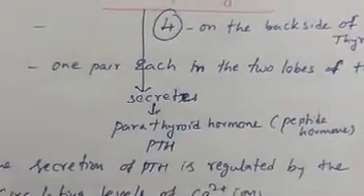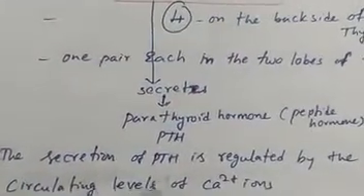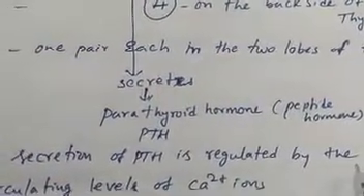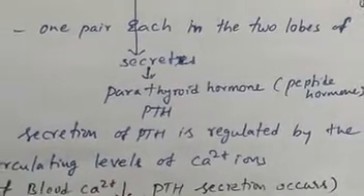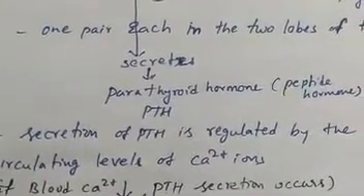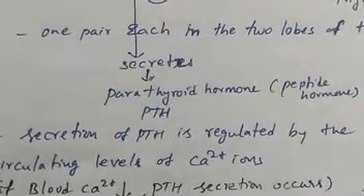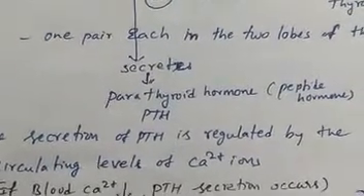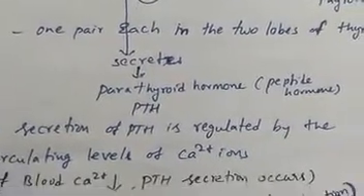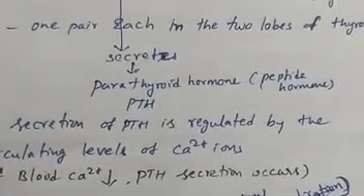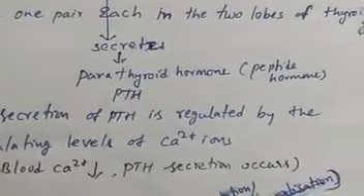Okay, so the secretion of parathyroid hormone is regulated by circulating levels of calcium ions. Based upon the circulating levels of calcium ions, it will either secrete or stop. If the blood calcium level is less, PTH secretion occurs.